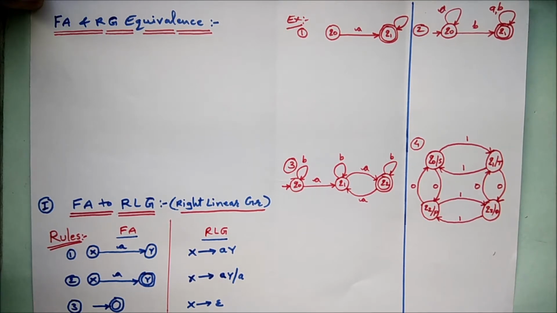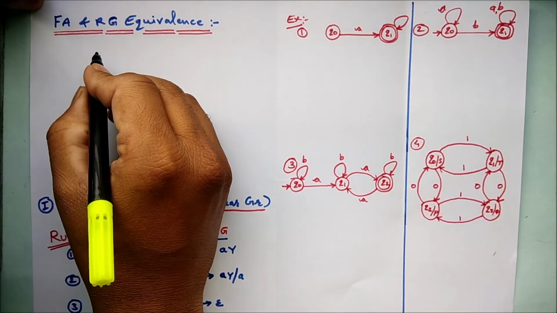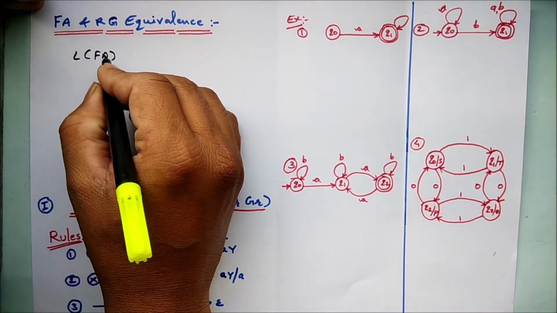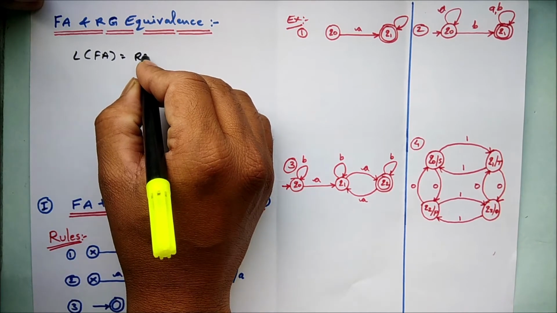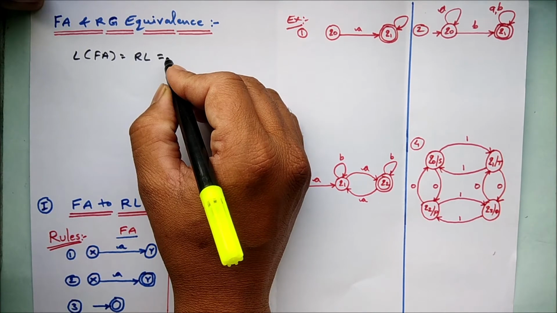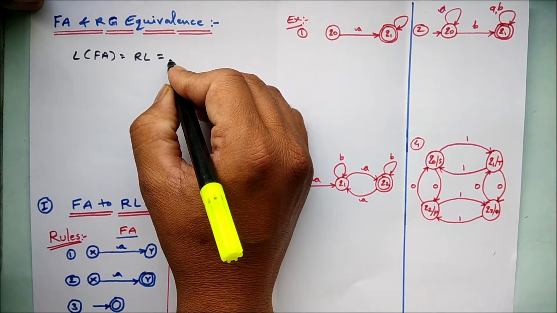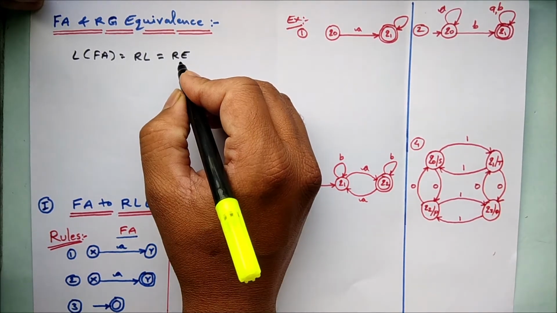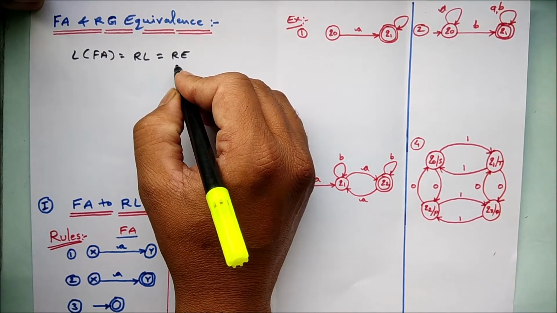In this session, we are going to discuss how finite automata and regular grammar are equivalent to each other. As we all know, the languages accepted by finite automata are called regular languages, and from the regular language, by using set theory-like notations, we can generate regular expressions with a specific format.